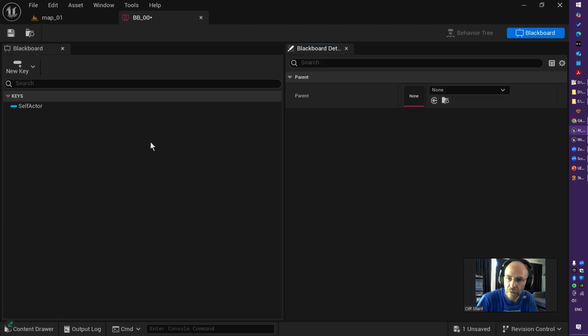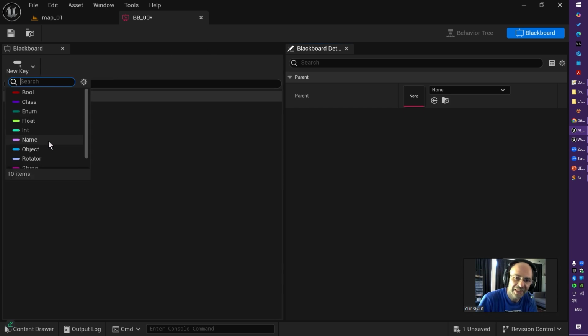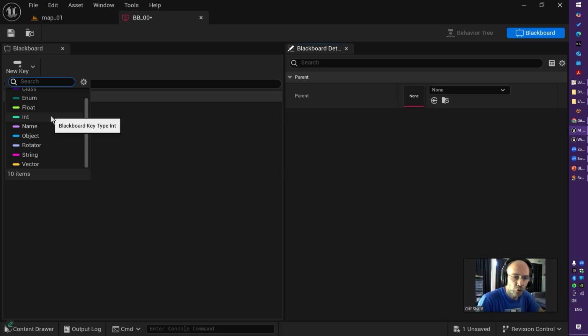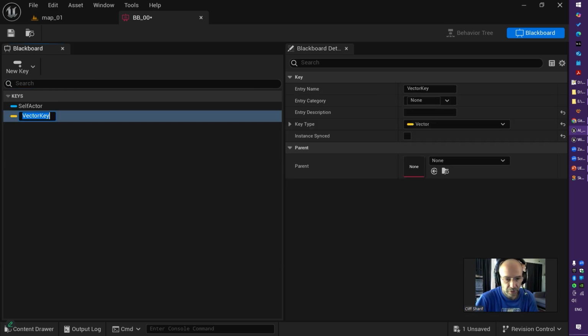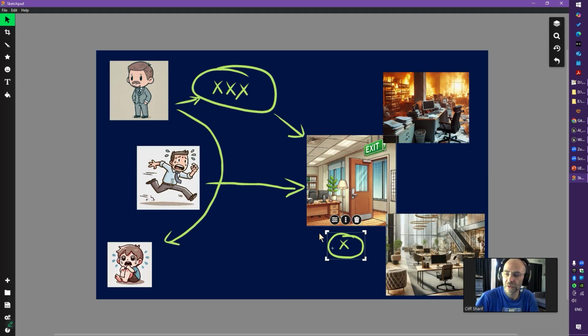And if you open it, you will find a number of data types to implement a Blackboard key, or let's say Blackboard variable, and make that knowledge part of your AI character. You may be surprised, oh my god, what is going on? Just be patient. I will go step by step how you need to think and implement AI Behavior Tree and Blackboard. So far, the knowledge needs to go to Blackboard. In this case, I can make a vector because the location of this door is just an X, Y, and Z location inside the map.